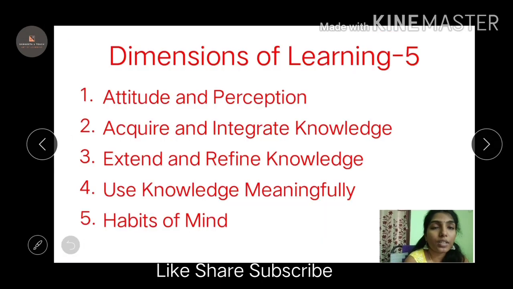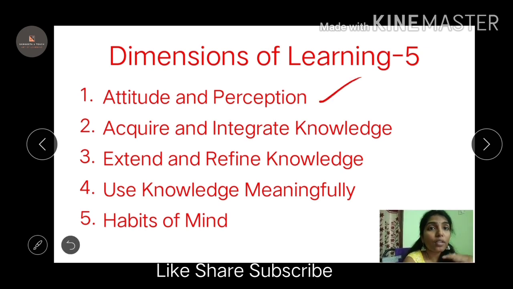Done. Next, coming to the dimensions of learning, I said there are 5 dimensions of learning. So the first one is attitude and perception. When you're learning, your attitude and your perception must be positive in nature. Only then can you learn. Only when you have the perspective of taking things in the right way will your attitude match with it, and you take the positive things and start learning.